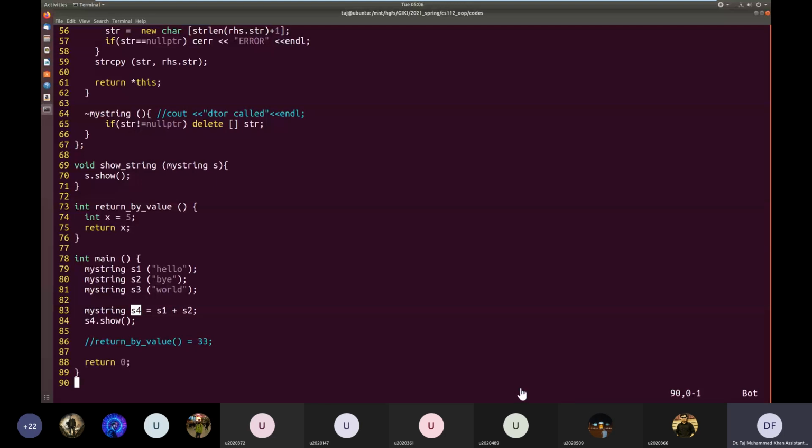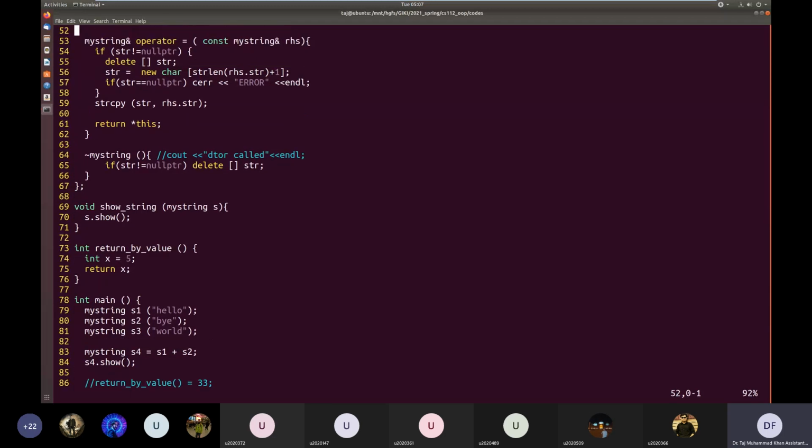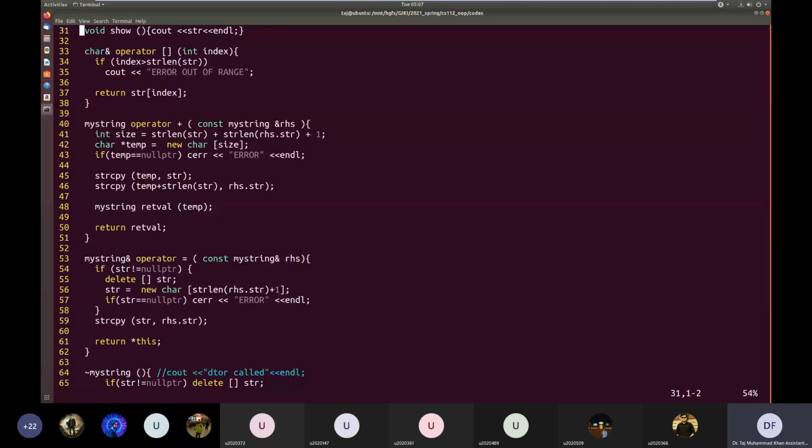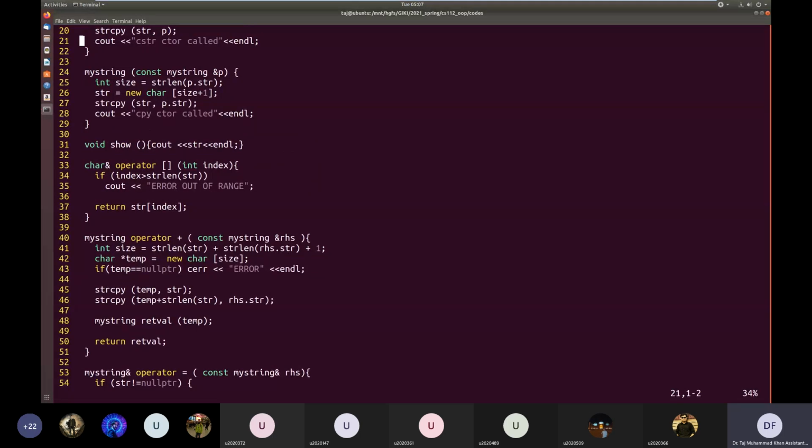So, okay, now let's come to the crux of the discussion. The thing is, this temporary object which is being constructed, S4 will be constructed from this temporary object. And if we are calling this copy constructor, what the copy constructor does, as you can see here, inside the copy constructor, it will allocate new memory, and then copy the data one by one to the new memory.